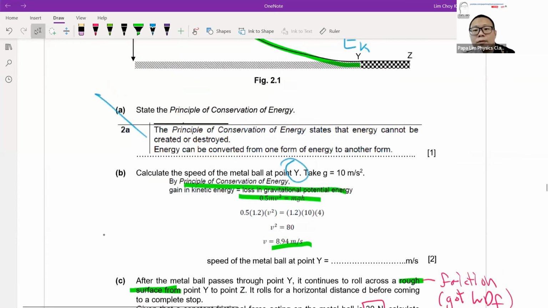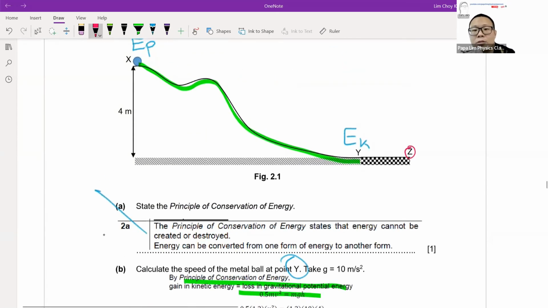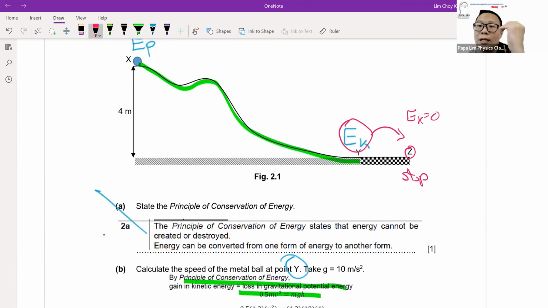From Y, if it stops, the EK is 0. So where does the energy from EK at Y convert to? There is only one thing based on the question: because there is friction along the way, the energy will be lost as heat between the surfaces, which is what we call work done by the friction.